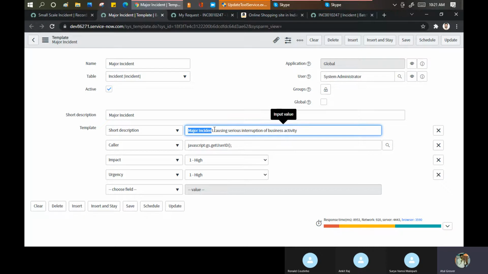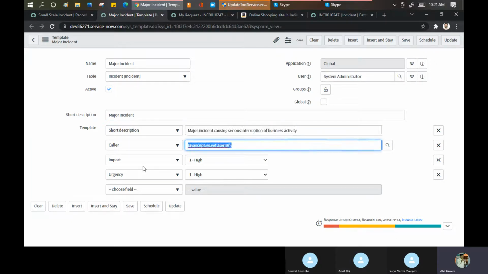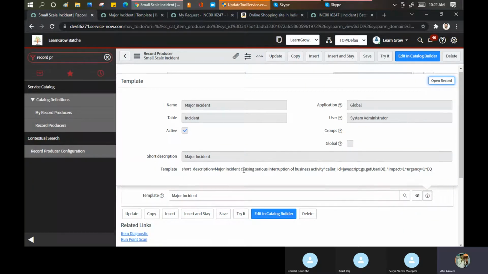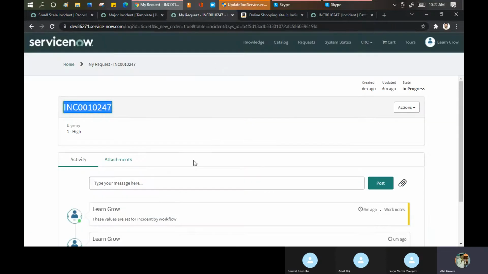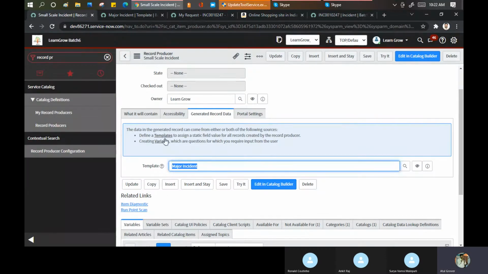Because you cannot hard code the short description. You don't know what the customer is going to write in the short description, so this thing you can remove. Caller ID, you can still do in this manner. Impact, urgency, priority, contact type, these things you can do from the template as well. But the major thing is that the short description from the record should become the short description of the incident. For that you have to write the script. If I use this template, it will populate my record, but it will not change the short description. Otherwise, you have to use this scripting part only here.